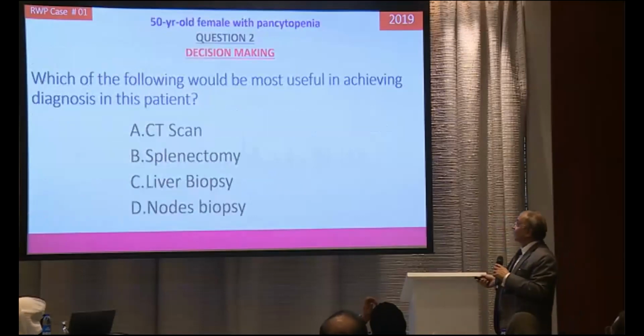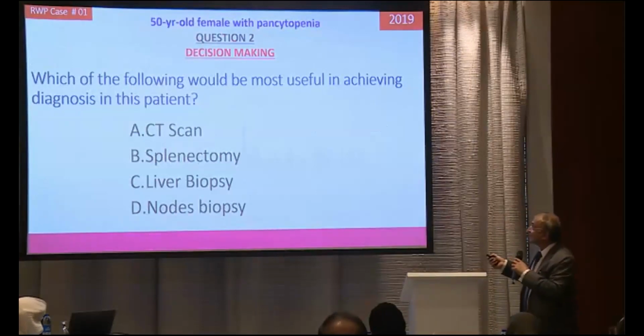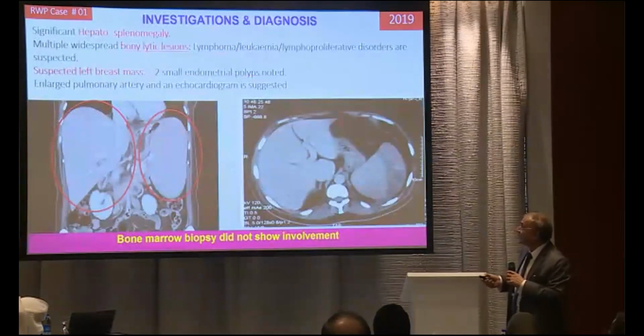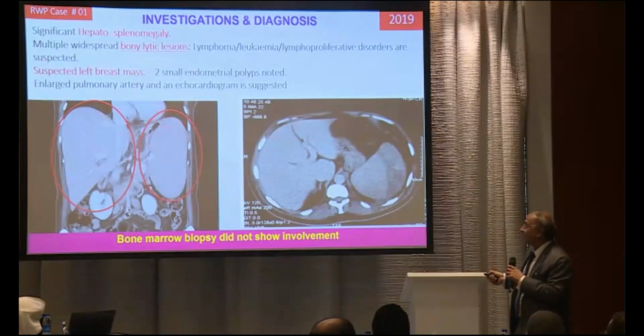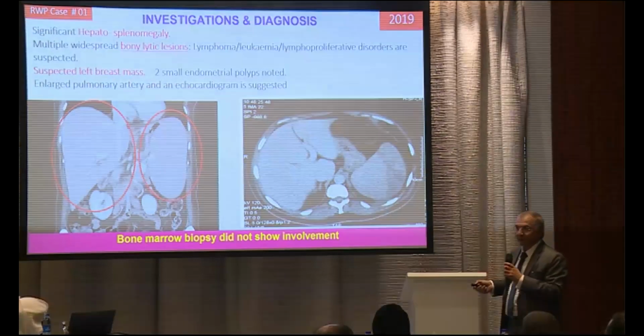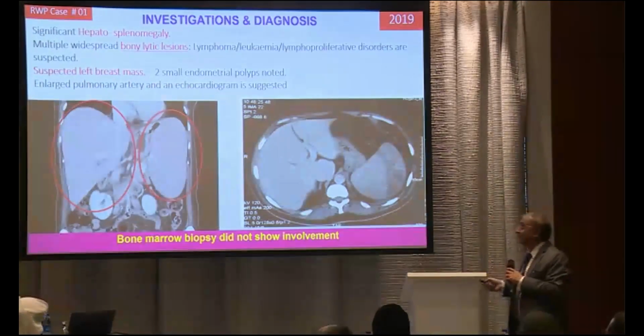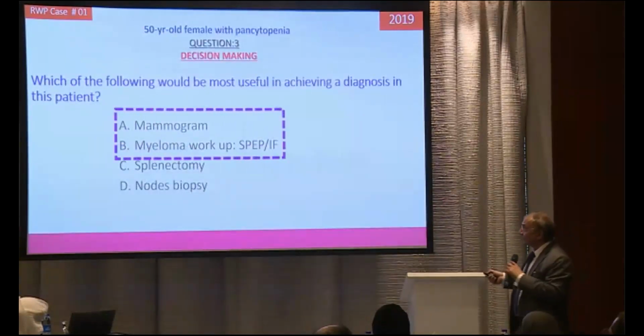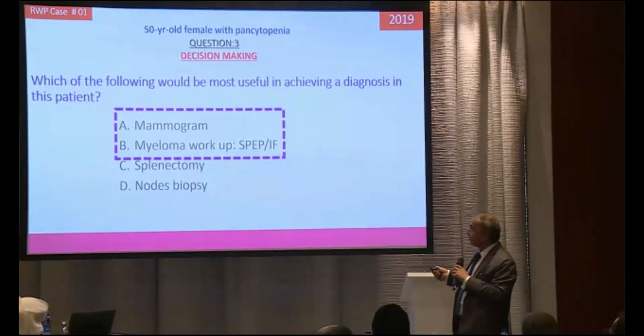So now, the second question: a 50-year-old lady with pancytopenia, what should we do next? Should we do further digging, more scans and PET scan, to see what's going on with her? So we did PET scan and CT scan, which revealed hepatosplenomegaly, some bony lytic lesions, and we found a lesion in the breast as well, a left breast mass. So we thought maybe lymphoma or something sitting in the breast, or maybe myeloma. So we were confused. So anyway, we did a myeloma workup and also a mammogram.